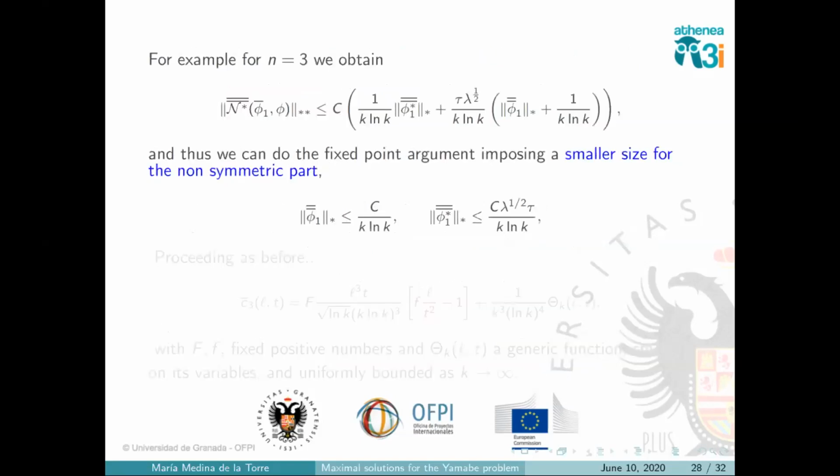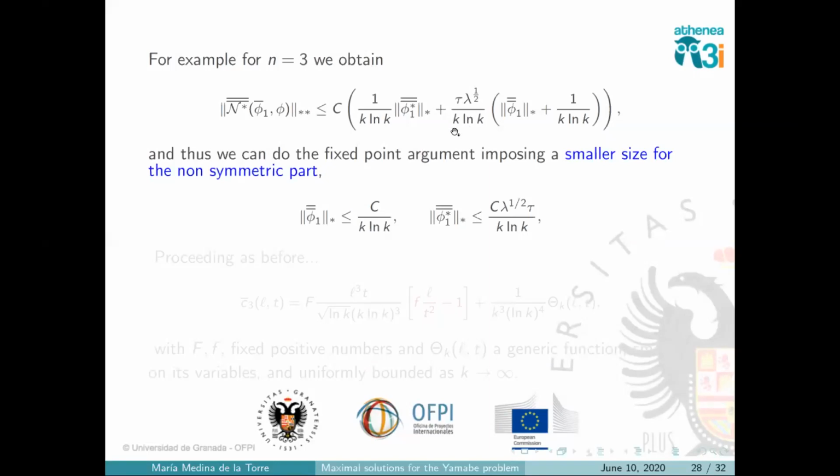And as we will see, for example, for the non-symmetric part in the nonlinear term, it depends on a term which is non-symmetric. This was what we had originally, but now we expect this term to be smaller, so it will be better than before. And then we also see the bad part, the symmetric part here, but now this term appears smaller, with a smaller factor here.